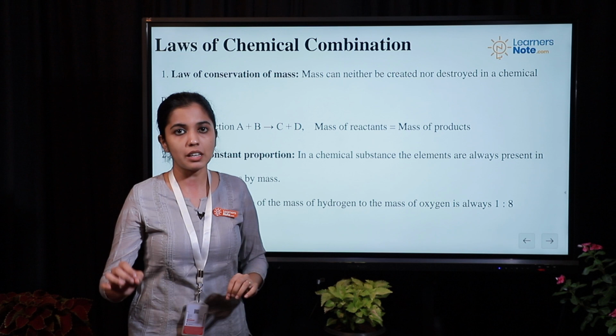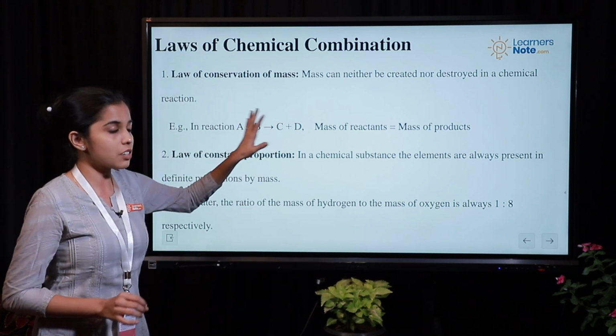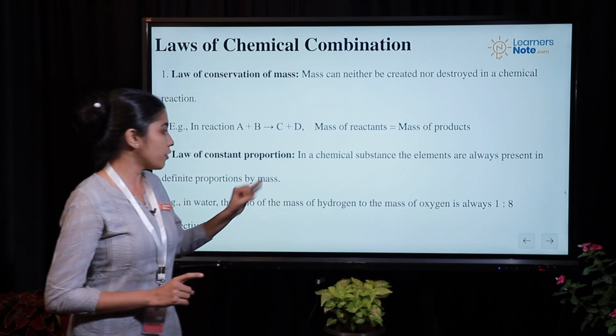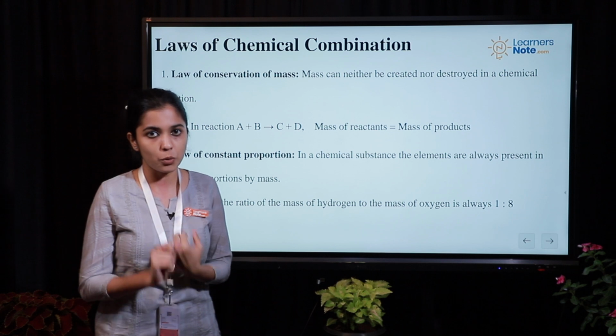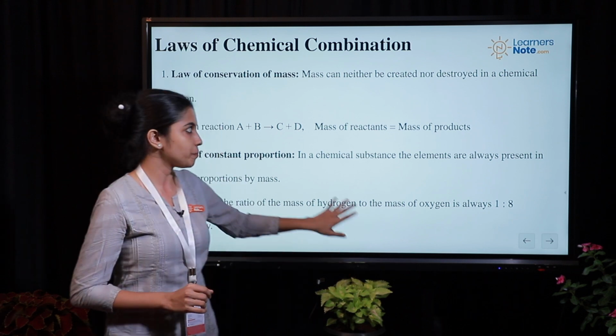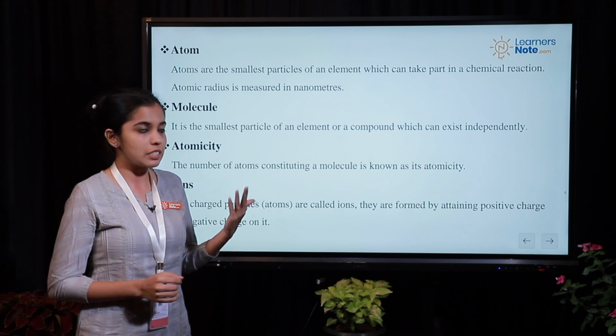So whenever a chemical reaction takes place, these two laws, that is laws of chemical combination, which include law of conservation of mass and law of constant proportion, are always obeyed. If this is not obeyed, then chemical reaction cannot take place. Next, we move on to few important terminologies in this chapter.